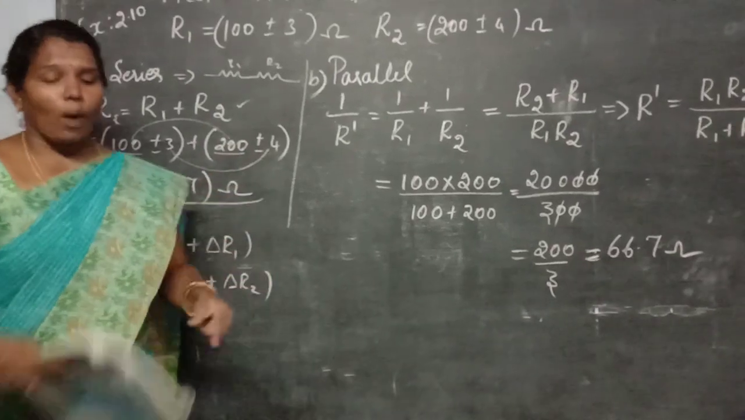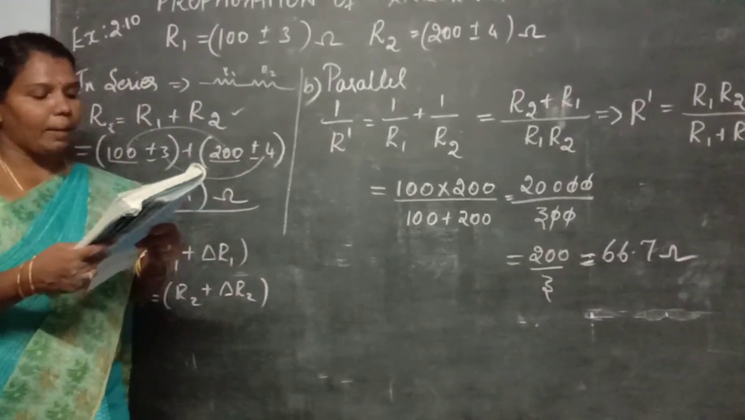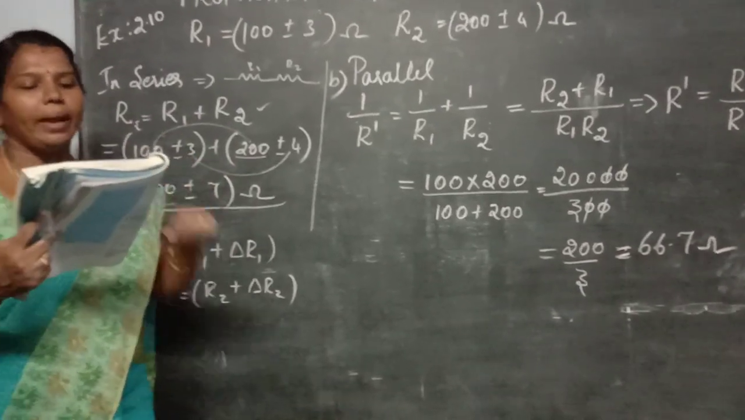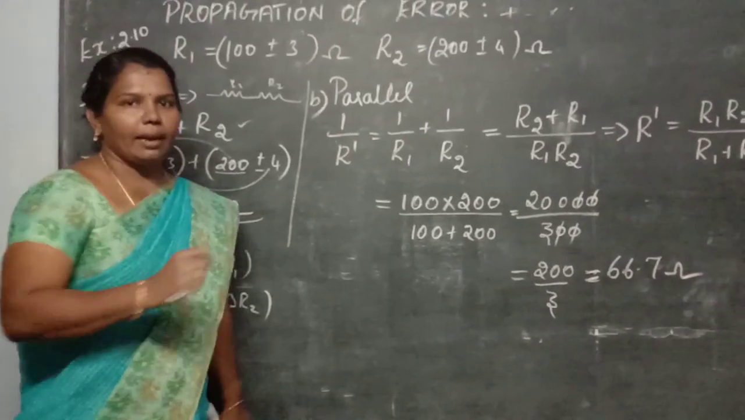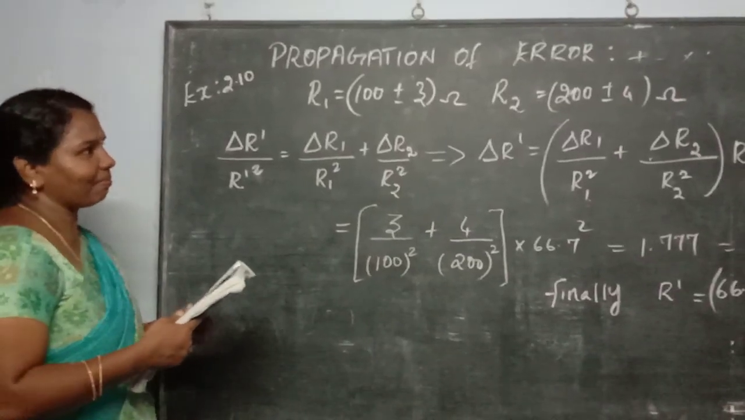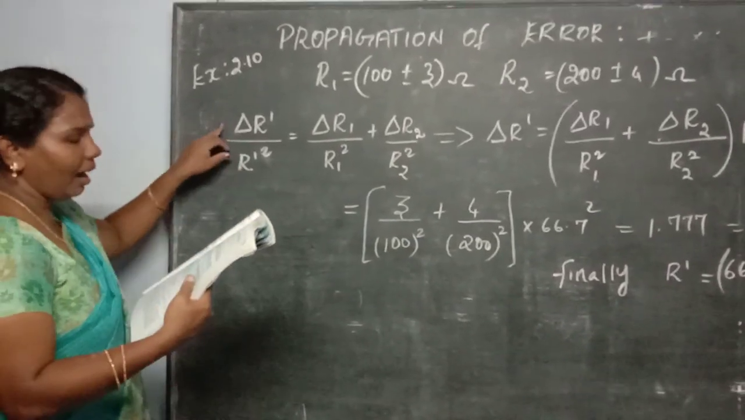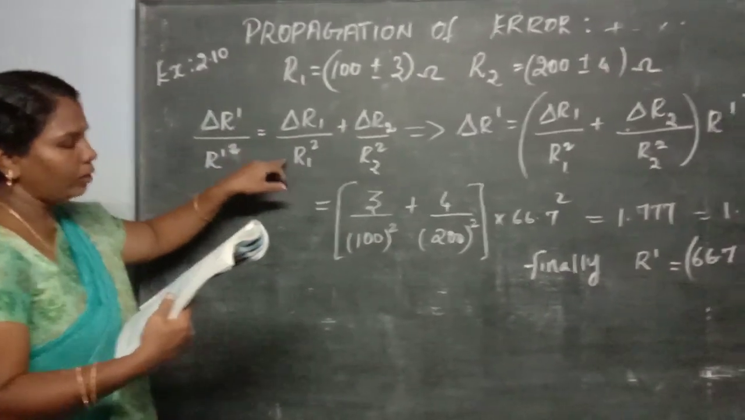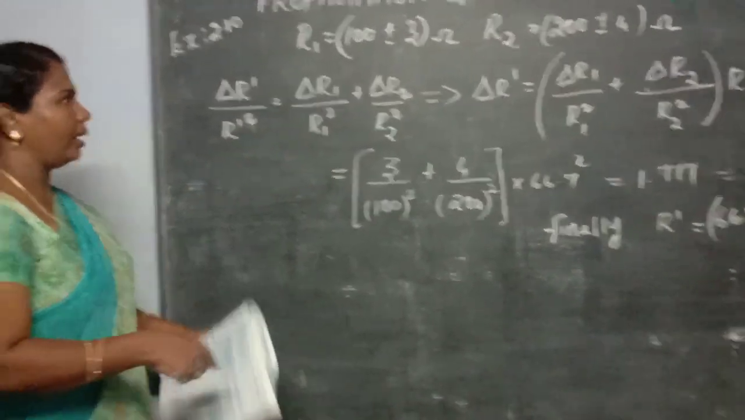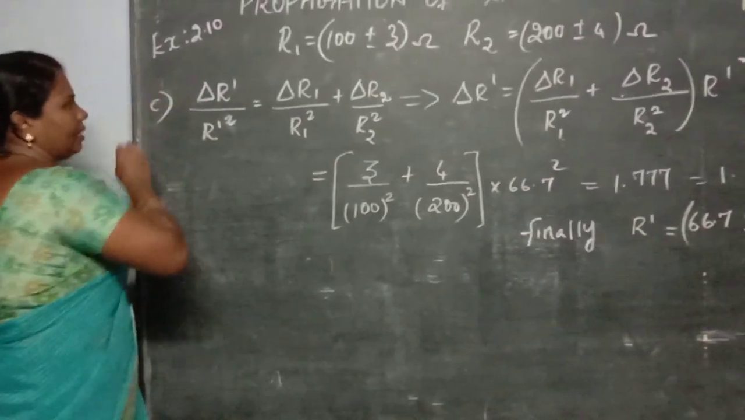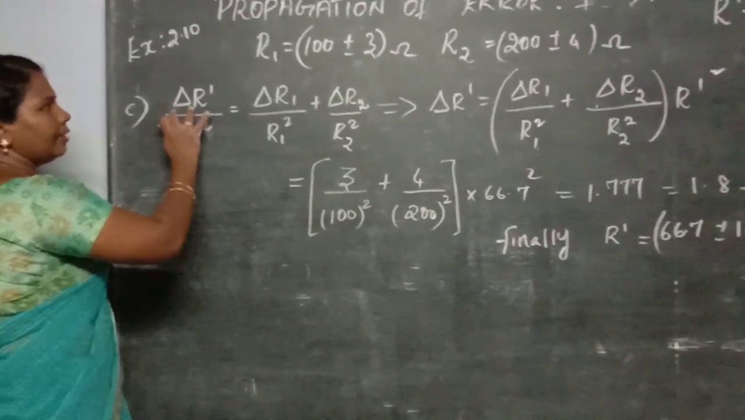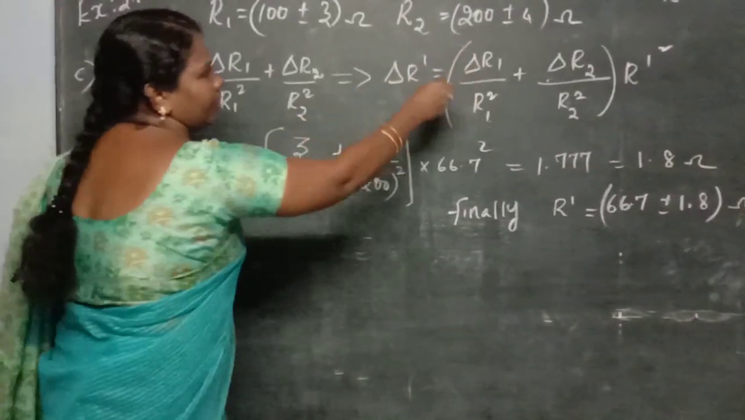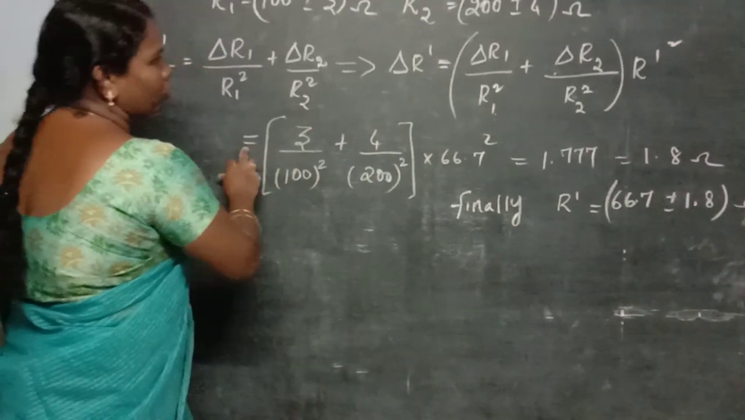And they also asked one more thing. Delta R dash divided by R dash square is equal to delta R1 divided by R1 square plus delta R2 divided by R2 square. Next you are going to find the third special case. It is very easy. Just take this R dash whole square to the RHS.